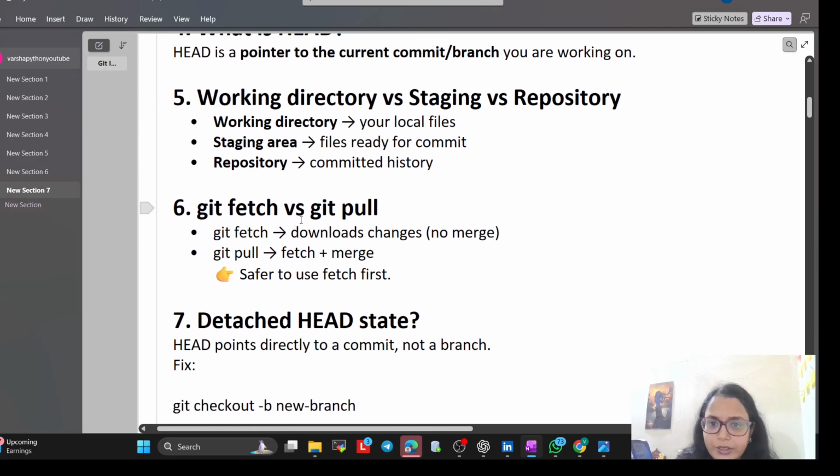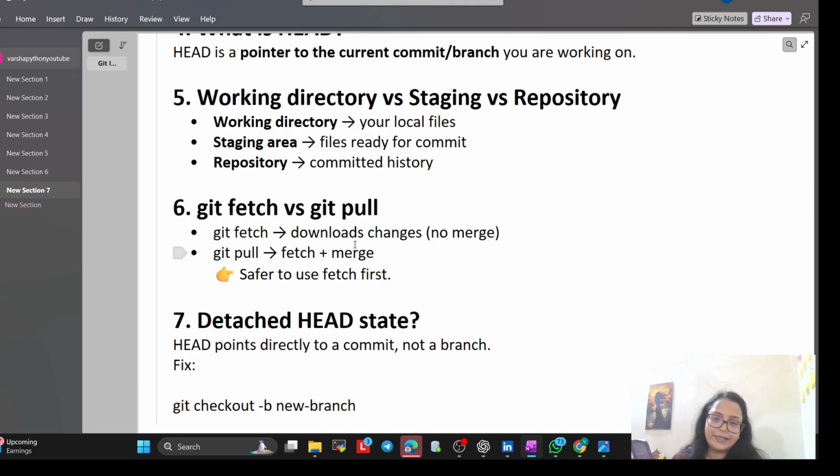Git fetch versus git pull. Git fetch downloads changes, no merge. Git pull means fetch plus merge. It is safer to use fetch first. Fetch is like checking the latest news on the server. We will check, okay, this developer did this commit, but that will not merge, we will just see. Pull is like downloading the news and immediately letting it overwrite your local newspaper. Are you getting it? So this is the difference.